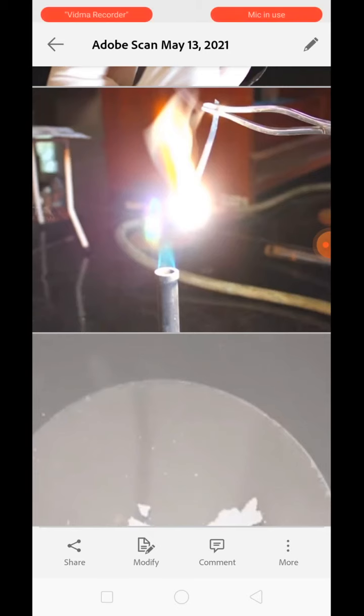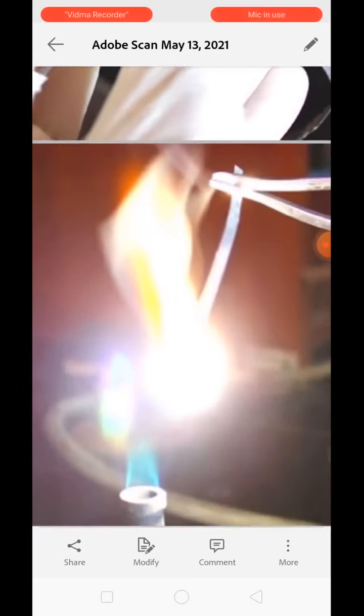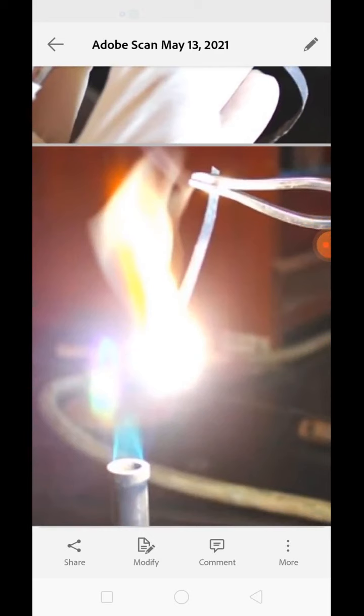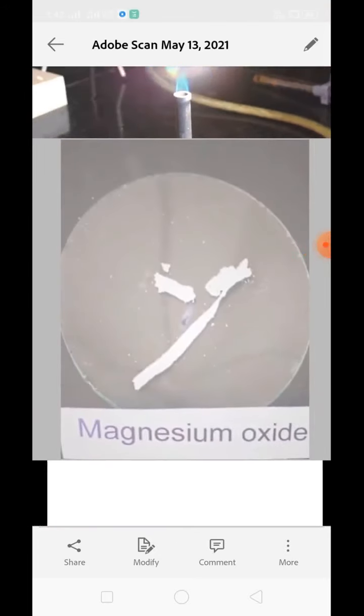Magnesium is a metal, and it is reacting in presence of oxygen. So metal plus oxygen is equal to metal oxide. Magnesium plus oxygen should be magnesium oxide. After burning we get this type of substance, and this is magnesium oxide.